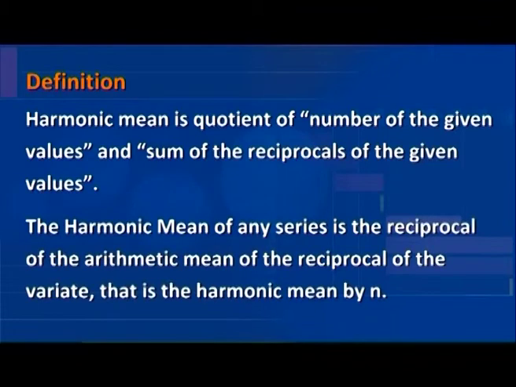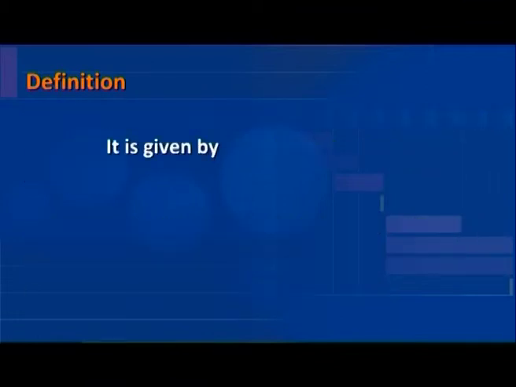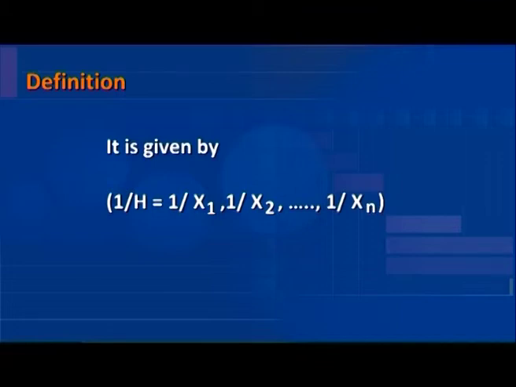The harmonic mean of any series is the reciprocal of the arithmetic mean of the reciprocal of the variate, that is, the harmonic mean by n. It is given by 1 by H is equal to arithmetic mean of 1 by x1, 1 by x2, and so on up to 1 by xn.